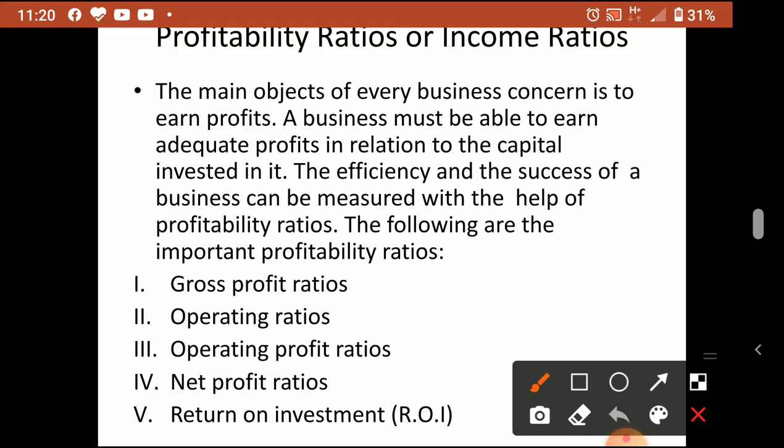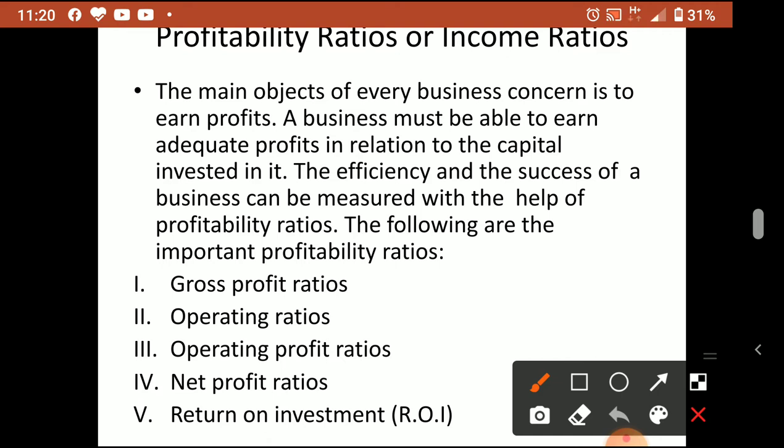So these are the four areas a business needs to focus on, the key areas of a business. Liquidity the business of course needs, solvency is needed, profitability is needed, and turnover activity is needed. All these four areas are important areas of a business. When we calculate these ratios, ratios are the tools, as I already told you. Through this tool we are analyzing different aspects or abilities of the business. So now we are going to the profitability of the business.